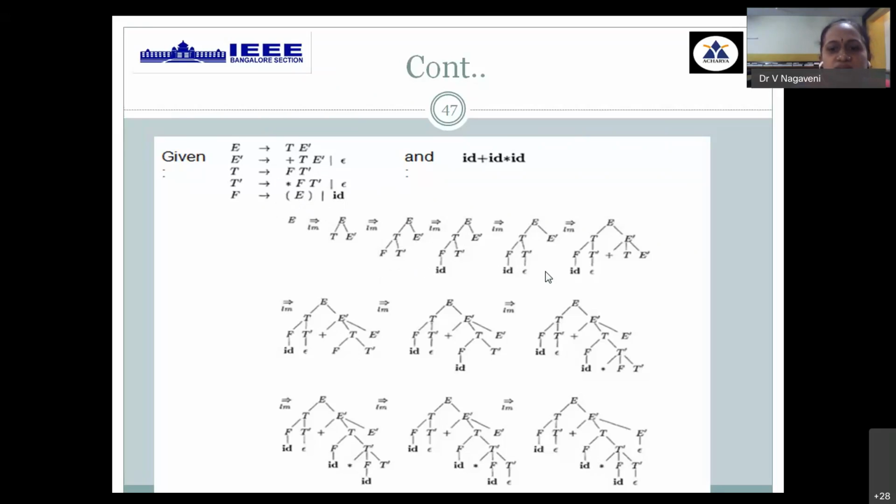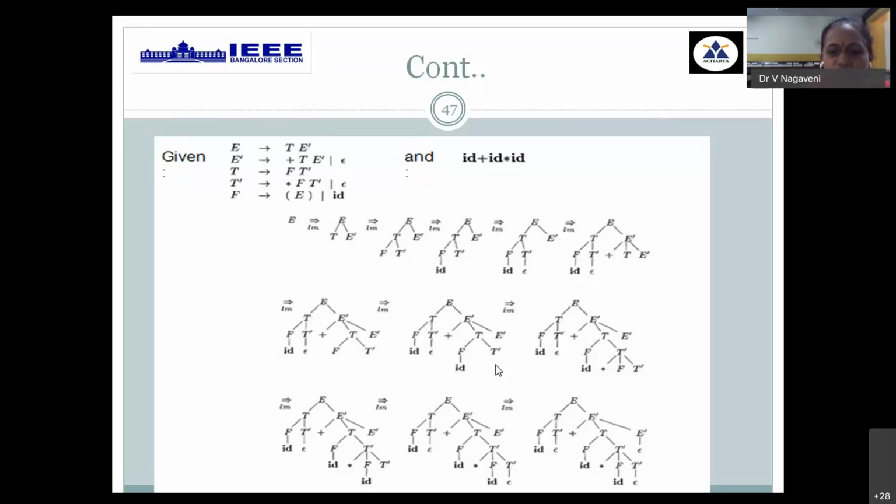Then what do I need to do for the next one? After id, I need the plus operator, but it is not obtained easily here, so I will replace T dash by epsilon. Then you have one more variable, E dash. In E dash I have only two productions, but I want plus, so I'll call plus TE dash. From plus TE dash I have two variables. Take the leftmost variable; plus is already obtained, so I need to replace F. F is replaced by id. Then again you have T dash.